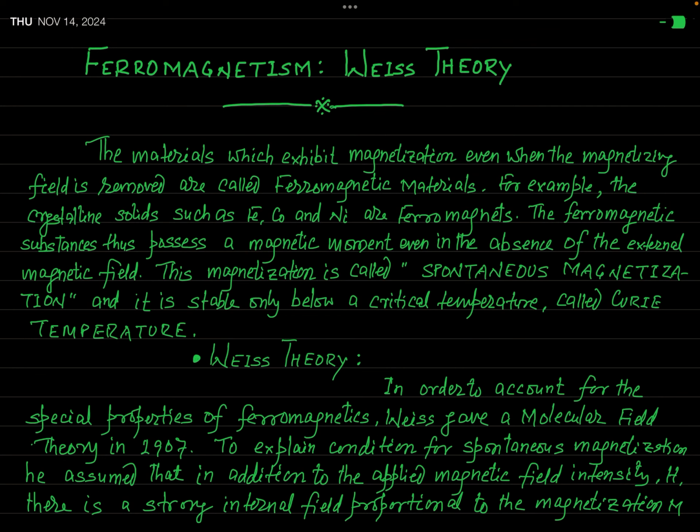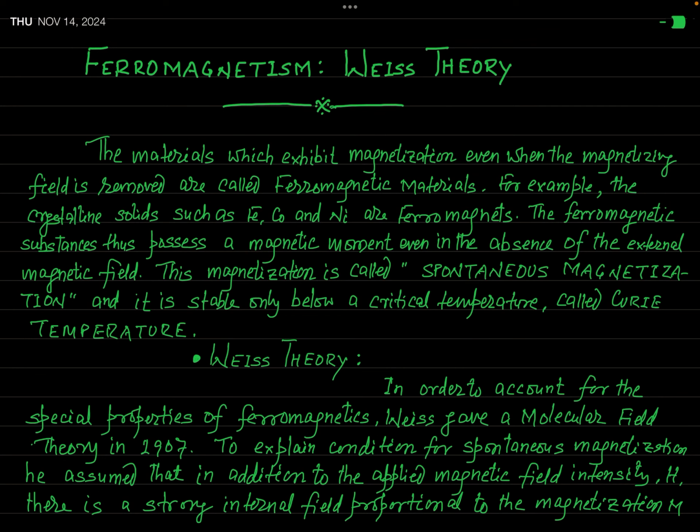Actually, when you say classical theory of ferromagnetism, that means you are talking about the Weiss theory of ferromagnetism. In fact, in 1907, Weiss has proposed a molecular field theory to explain the spontaneous magnetization of ferromagnetic material.